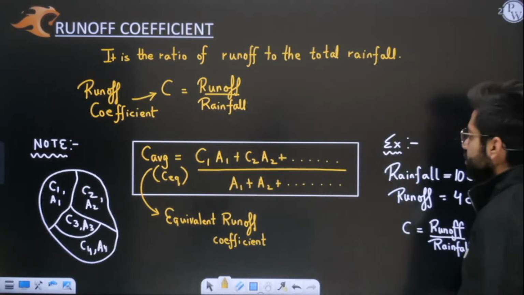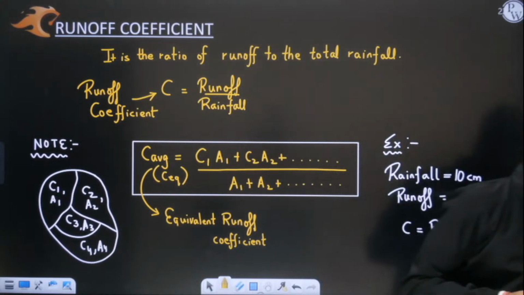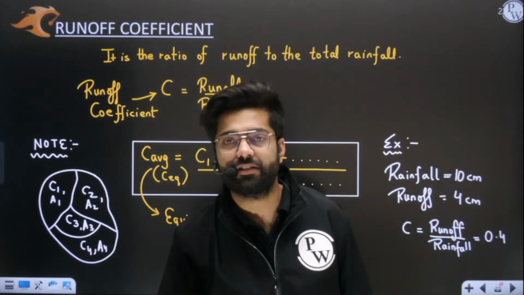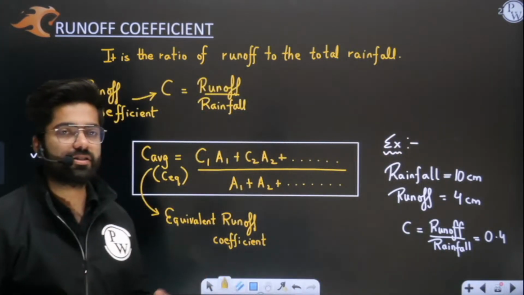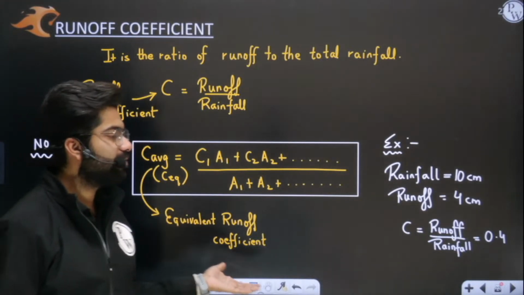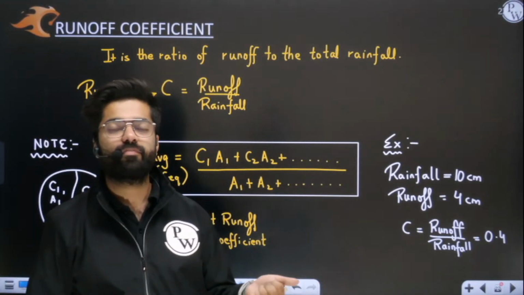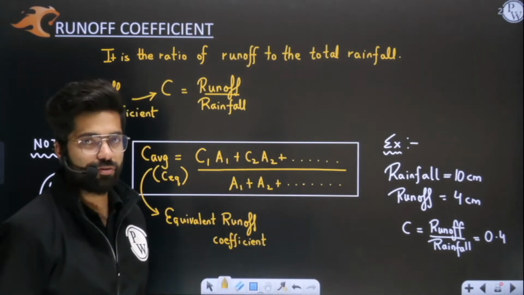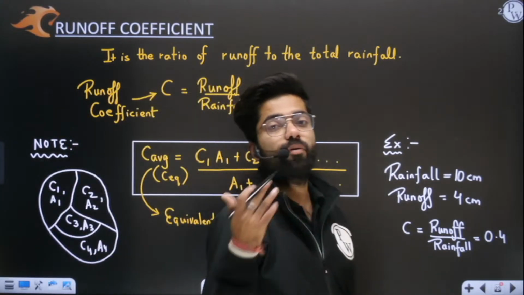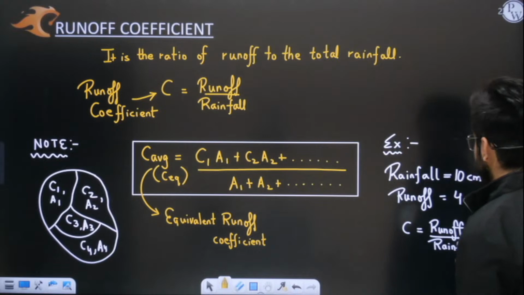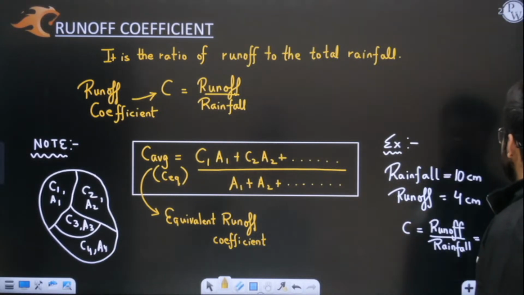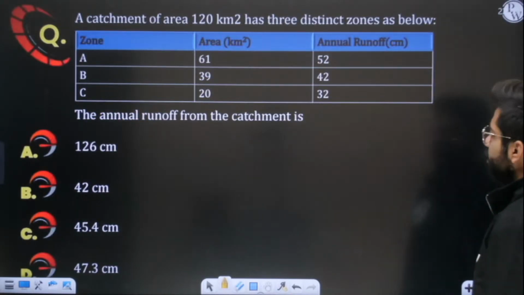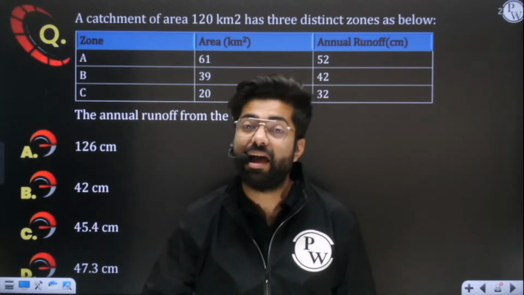One doubt is there. One boy is asking, sir, when we increase buildings and roads, how does runoff increase? We have not discussed the water budget right now. In the next slide we will discuss the water budget, but before that we will first solve a question. When I discuss the water budget, this entire concept will be very clear to you. We'll also solve some questions on where more runoff and less runoff occur. So first, let's solve one question of average runoff coefficient.